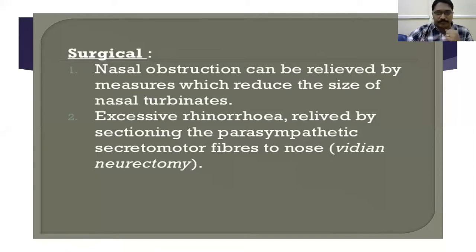Good. What are the indications of Vidian neurectomy? One is vasomotor rhinitis, and any other? No, in the ear. I'm giving a clue.